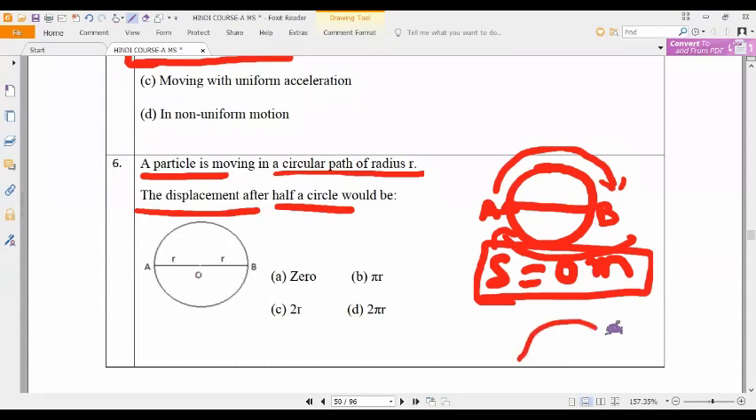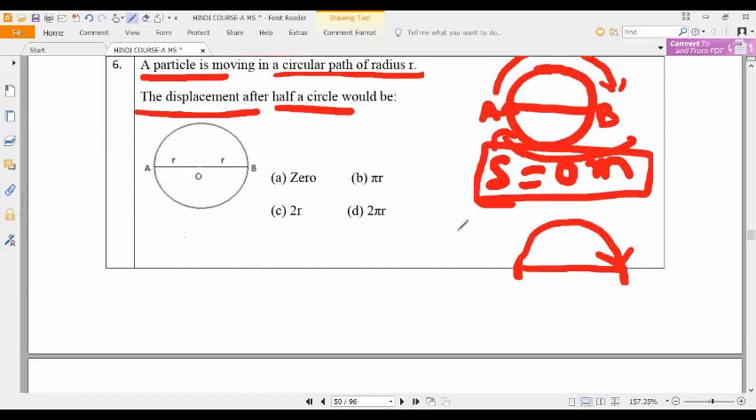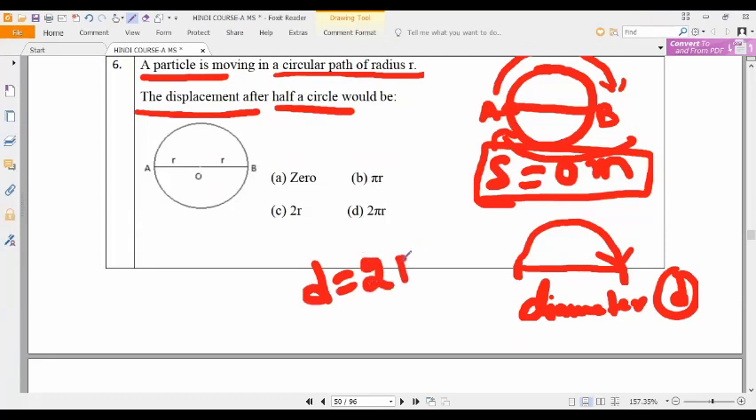Now only half rotation. Half rotation means what is the displacement? 2r. It is the diameter of the circle. Yes or no, guys? So diameter means D, and D is equal to 2r. That's all. So if it makes a half rotation, the displacement is 2r.